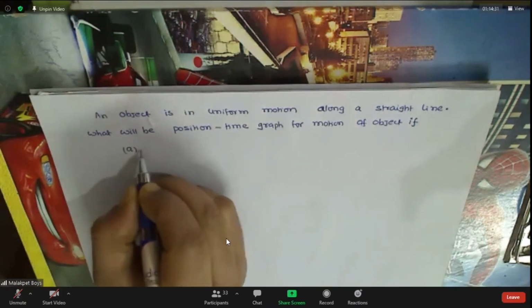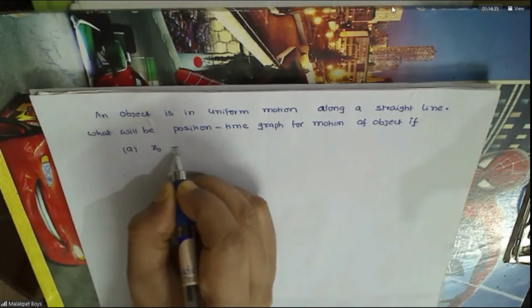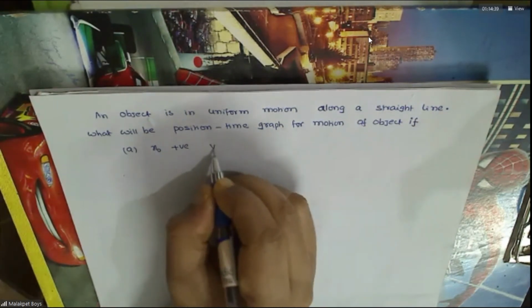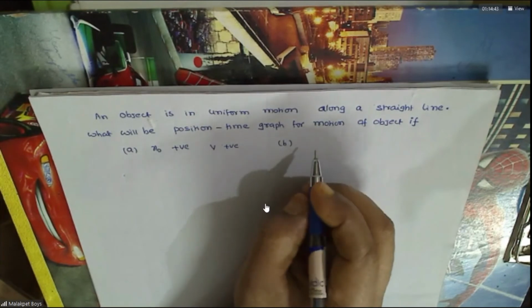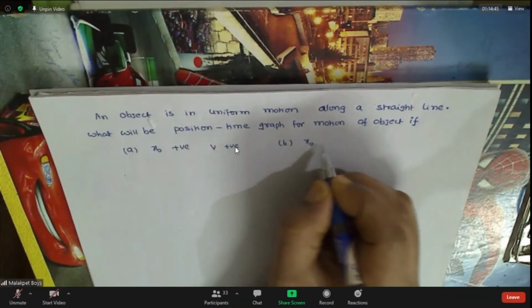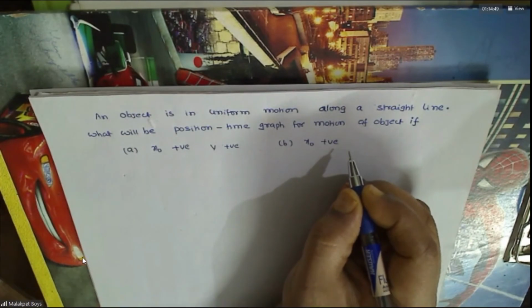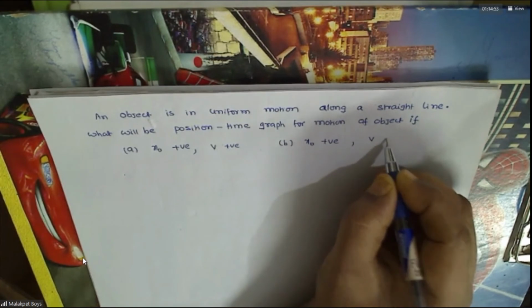First one, initially X naught is positive and V is positive. Second, we need different graphs. X naught is positive and V is negative.